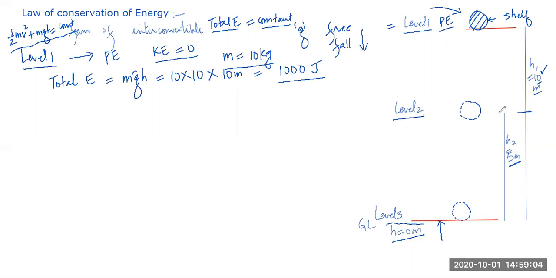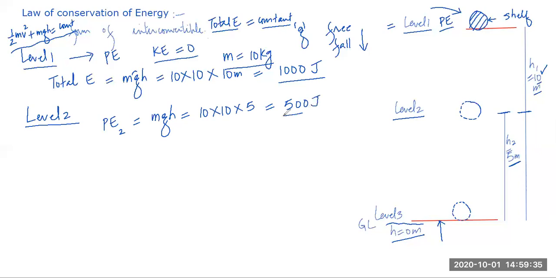Let's calculate the total energy of the ball at level 2. At level 2 the height h2 is 5 meter, half. So at level 2 it has some potential energy also. How much is the potential energy at level 2? Students, can anyone help me? Again, mgh: mass is again 10, g is 10, height is 5. So it is 500 joule, half of 1000 joule.